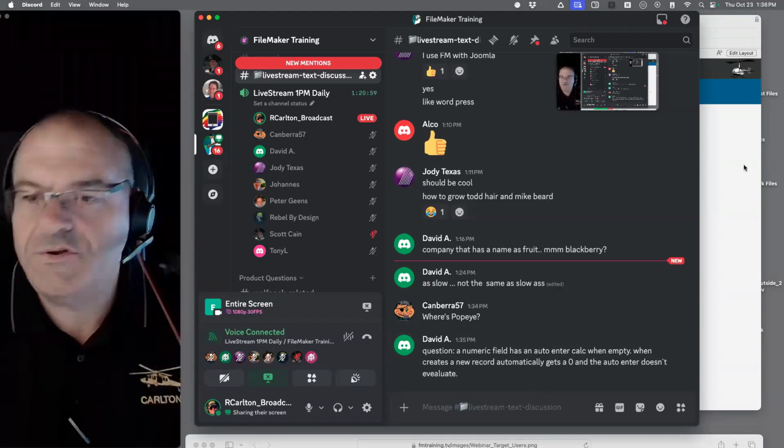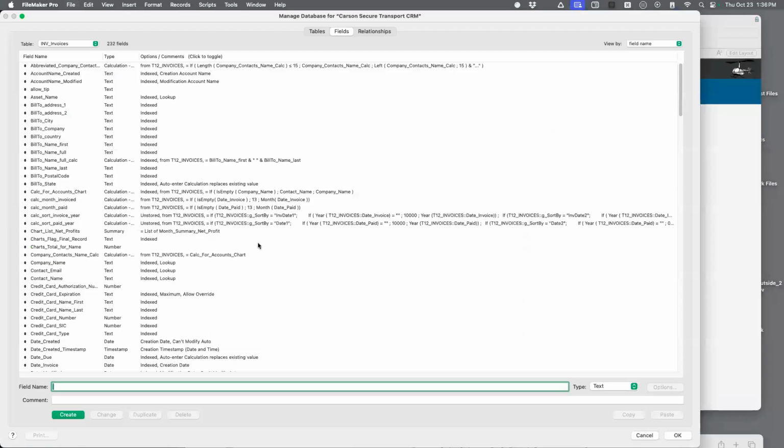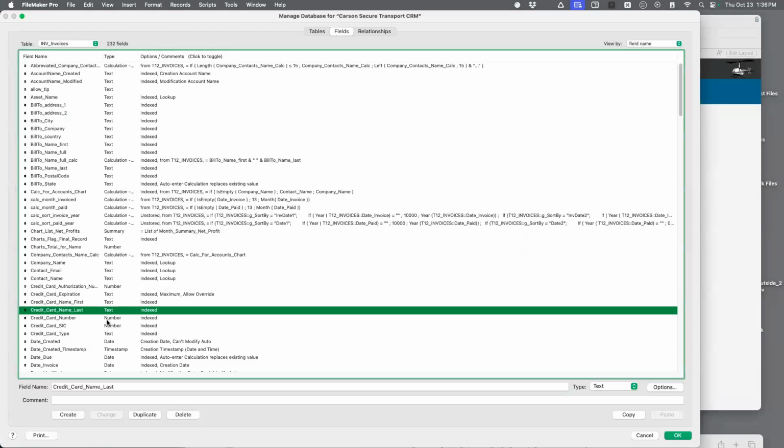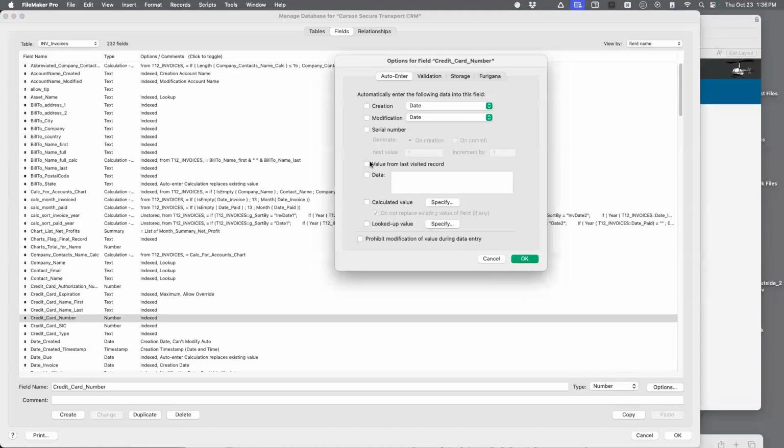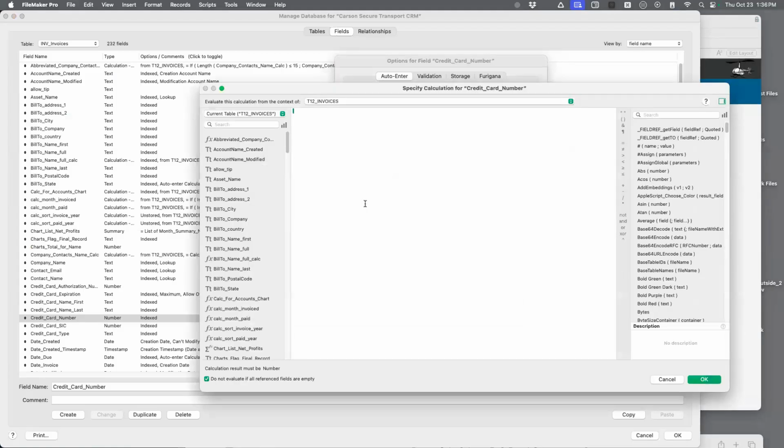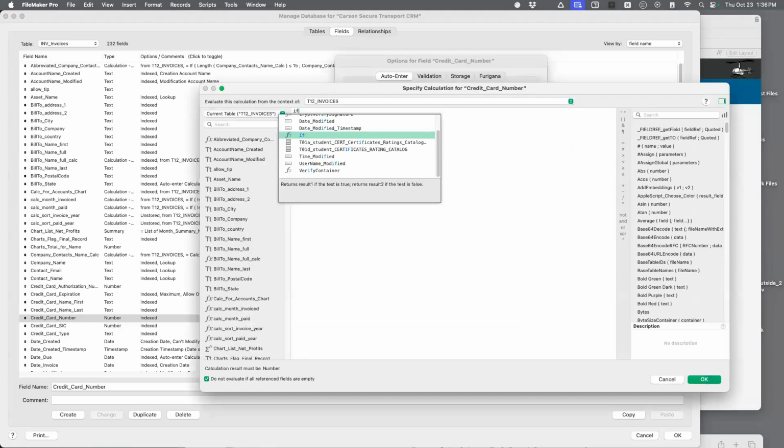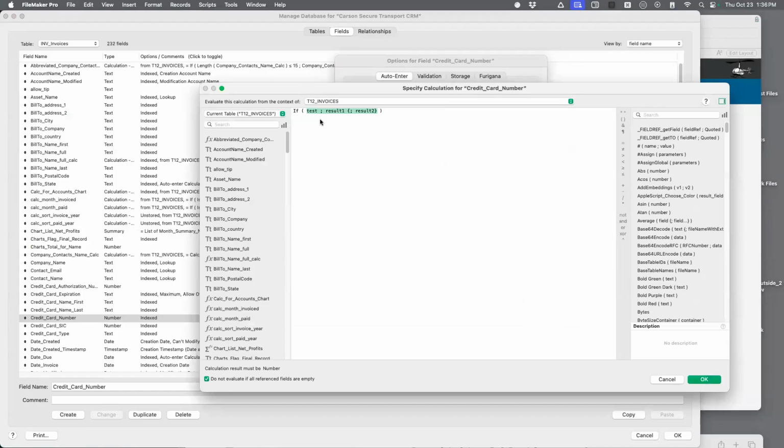But remember when you do a field definition with a number field, I'm just going to state this out loud. Here's a credit card number field, and you can have an auto-enter calc. I write very verbosely; some of you try to be more economical.